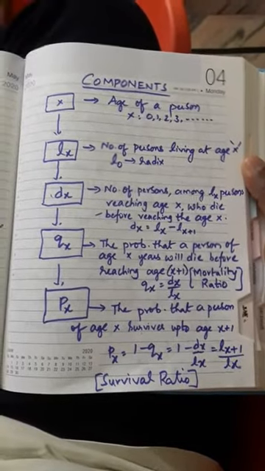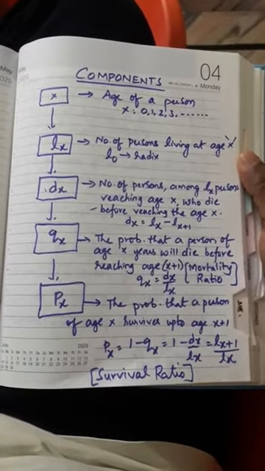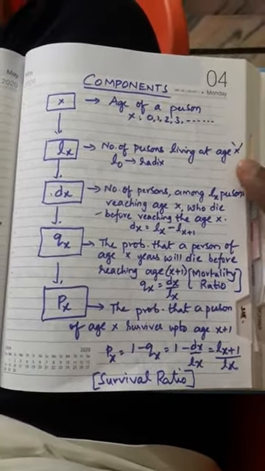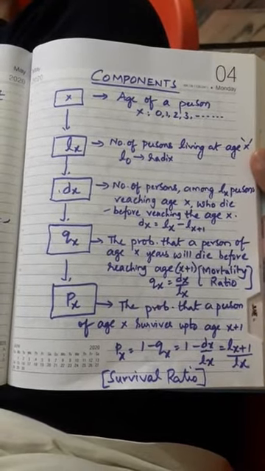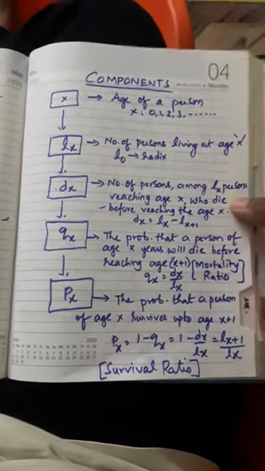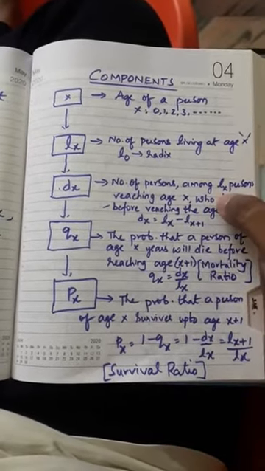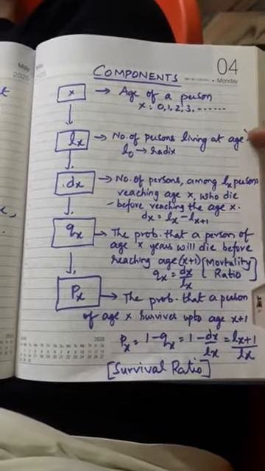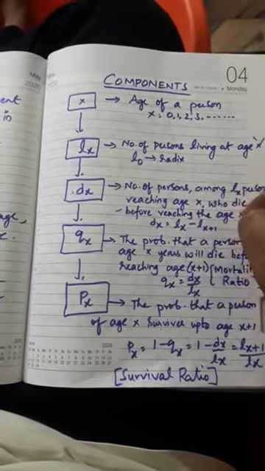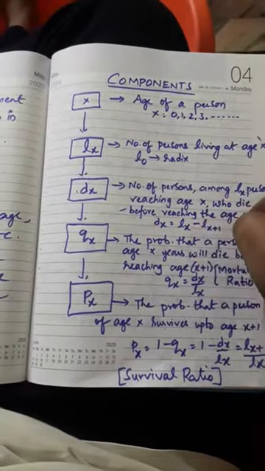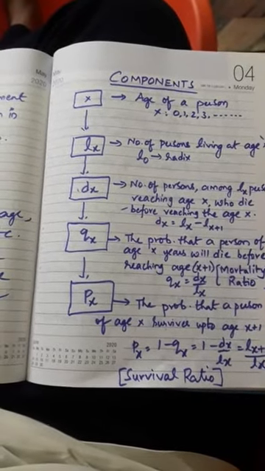You got my point, x age of a person and small lx, number of persons living at age x. Next one, dx, the third component: number of persons among lx persons reaching age x who die before reaching the age x plus 1.